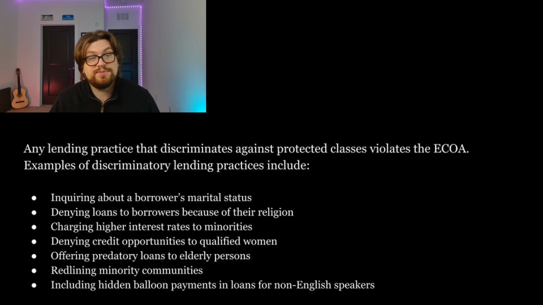However, it wasn't very long after that Congress amended the act to include the other protected classes that we talked about before. So what are examples of Equal Credit Opportunity Act violations? I'll put them on the screen. Inquiring about a borrower's marital status, denying loans to borrowers because of their religion, charging higher interest rates to minorities, denying credit opportunities to qualified women, offering predatory loans to elderly persons, or redlining, which we've talked about, and a few other ones.